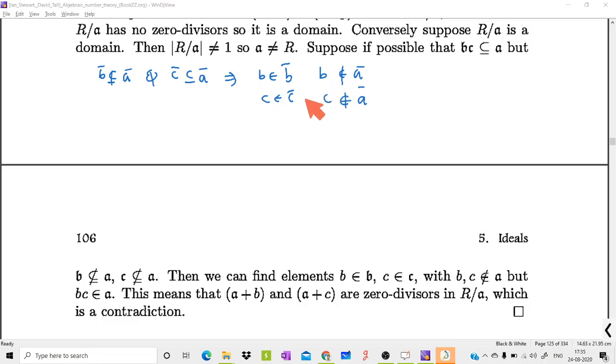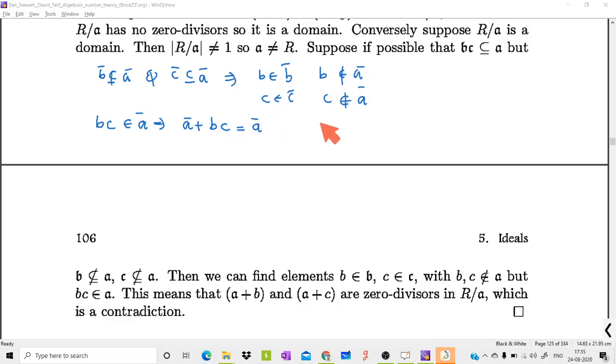But we know that BC is always an element of A because BC is a subset of A. So, element bc is an element of A. So this implies A plus bc is equal to A itself. Clear?